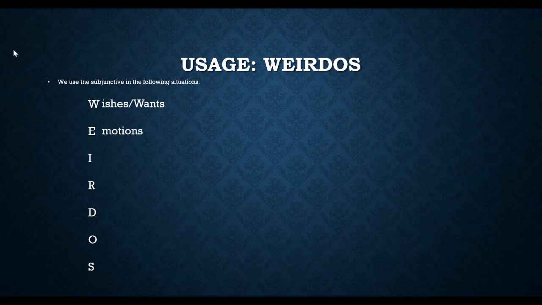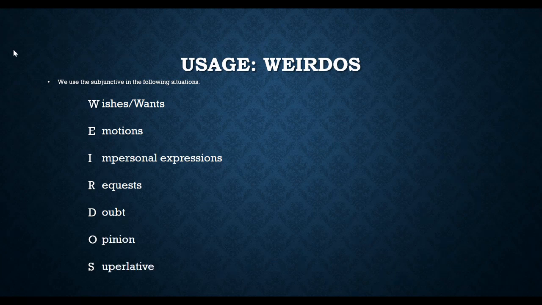E is going to be emotions, how you're feeling about the situation. I is going to be impersonal expressions. R is going to be requests. D is going to be doubt, which honestly is my favorite one of these to talk about. O is going to be opinion, and S is going to be superlative.